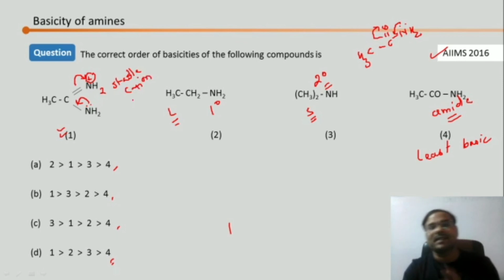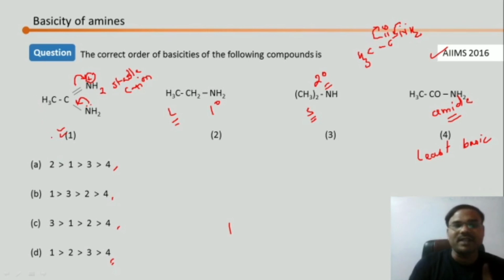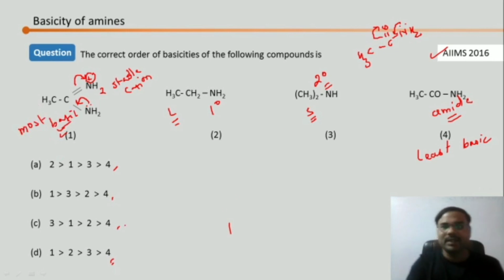As it is a stable cation, its base is going to be more basic. So the first one is going to be the most basic due to the resonance. Again, resonance in the cation. So the first one is most basic, and we have two options left, B and D.